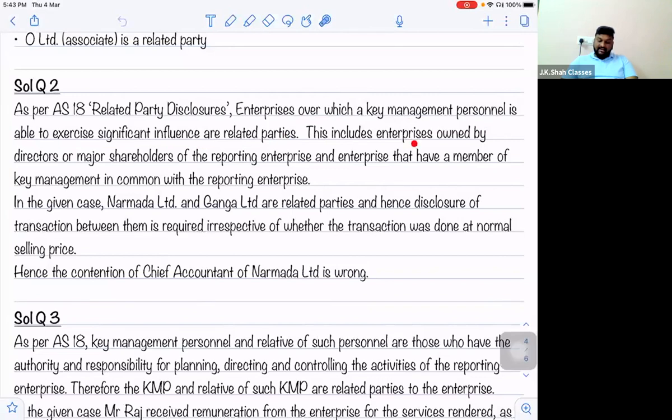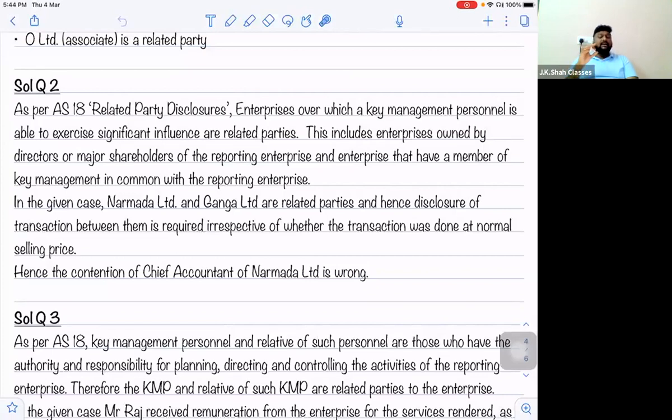This includes enterprises owned by directors or major shareholders of the reporting enterprise and enterprises that have a member of KMP in common with the reporting enterprise. So whosoever is the reporting enterprise, that reporting enterprise's KMP holds or controls some other enterprise also. So that other enterprise and the reporting enterprise both will be considered as what? Related party.